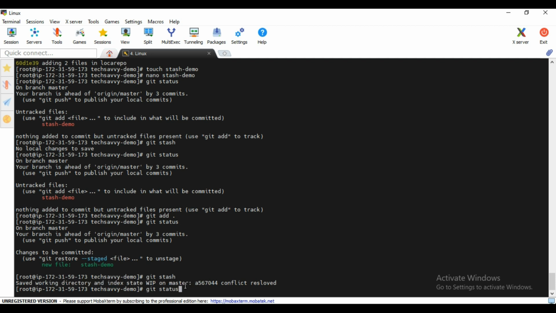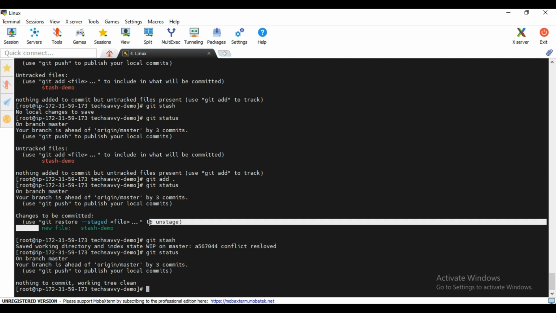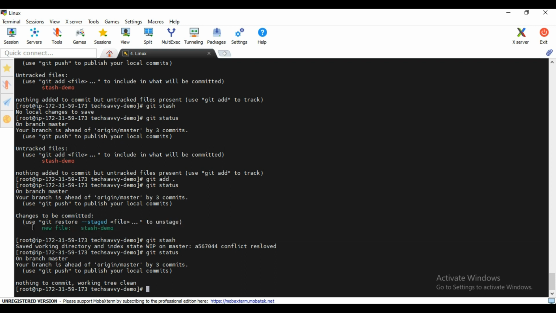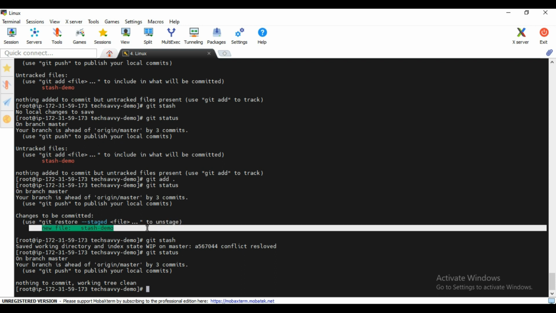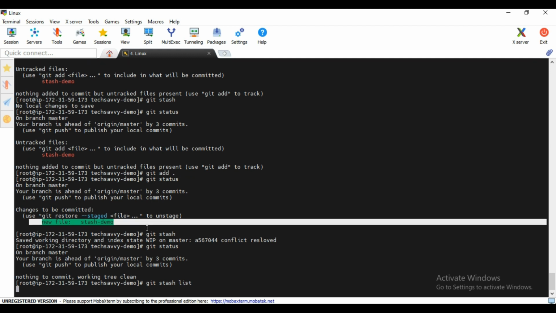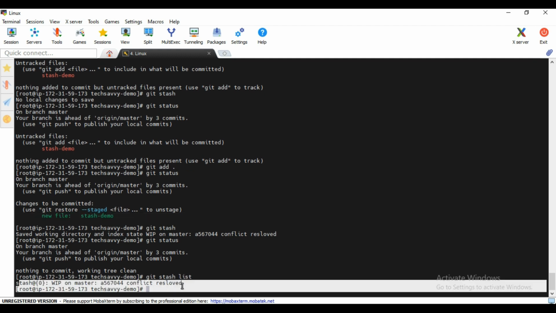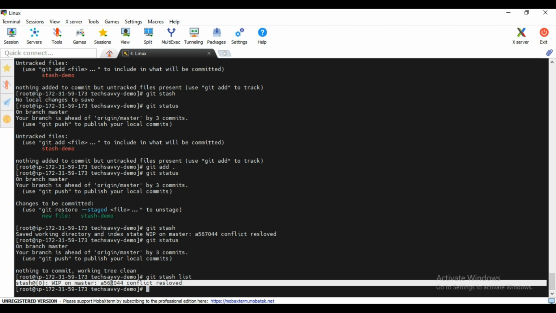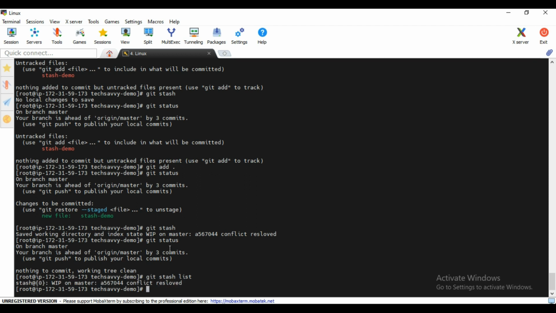Now if you do the git status, you will not be able to see this file right now, but this file is not yet committed also. You have not created a commit also. So where did this file go all of a sudden? So if you wanted to see, you just go and see git stash list. So you will be able to see some work in progress here, right? Some detail is mentioned here.